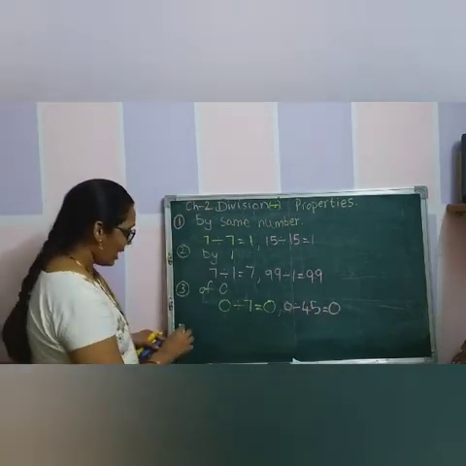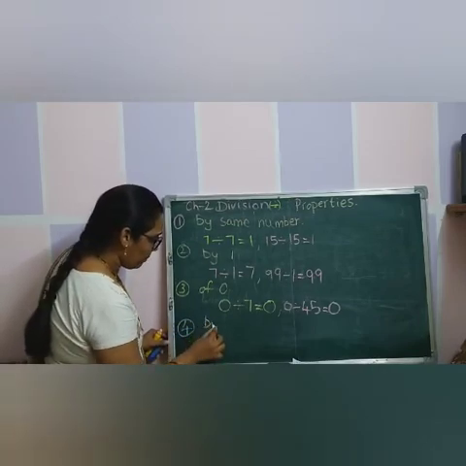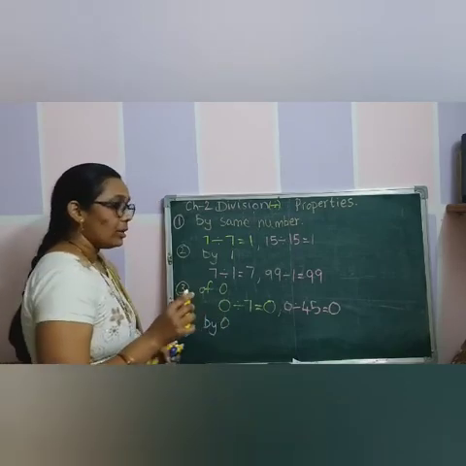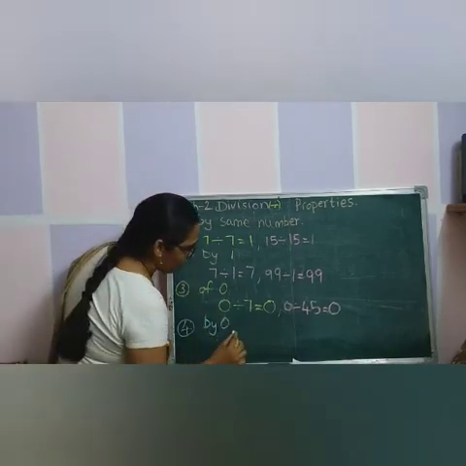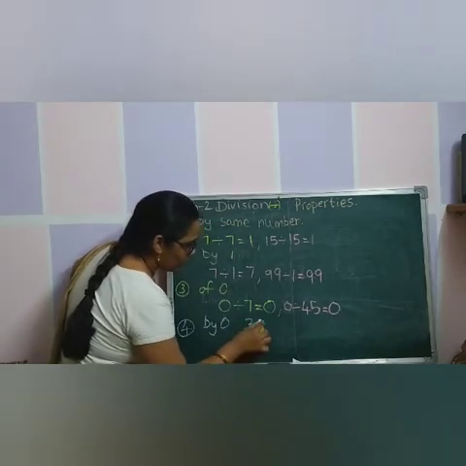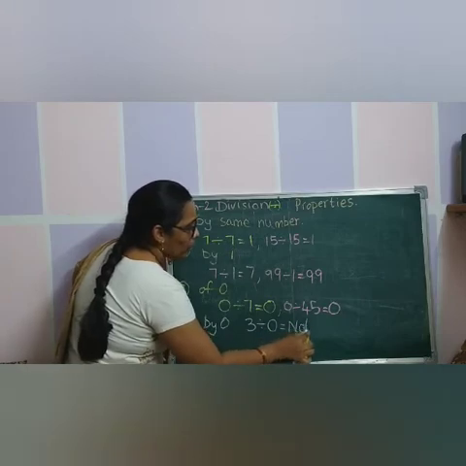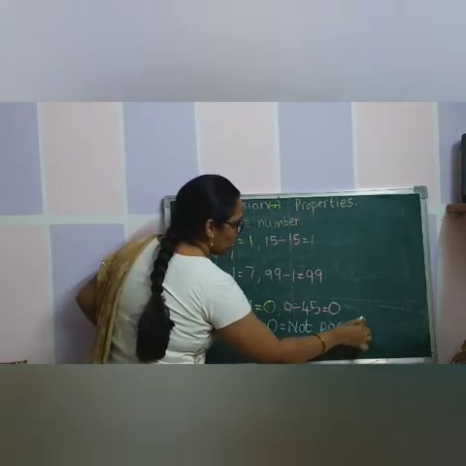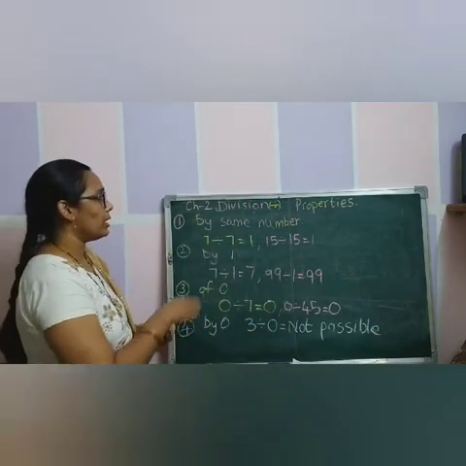And the last property, division by 0. You cannot divide any number by 0. If you try to divide any number by 0, it won't be possible. Understood, children? So, I will read this one more time.